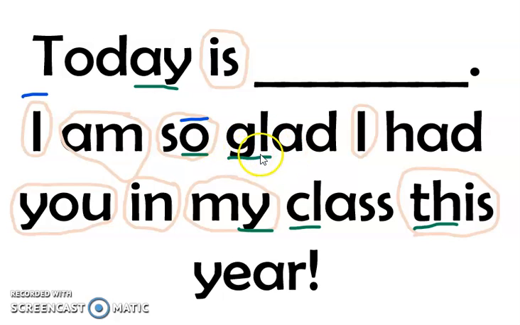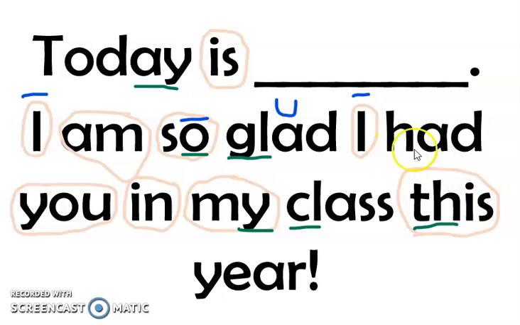Now we already know GL says gull. Let's sound out the word together. Gull. Ad. Glad. Is that saying ah, the short sound, or a, the long sound? Glad. It's saying ah, the short sound. So we're going to mark it with a what? A smile. And this I is saying his name, so that's long or short? That's long. So I'm going to mark it with a long line.